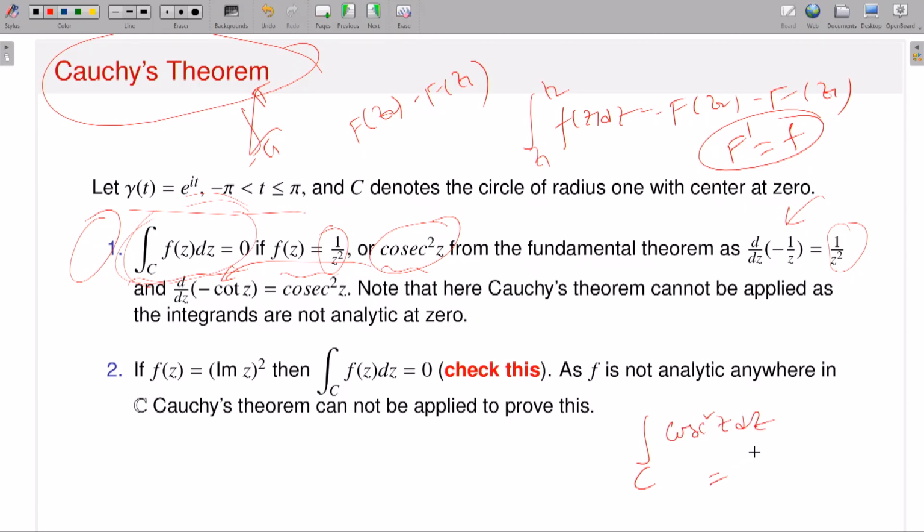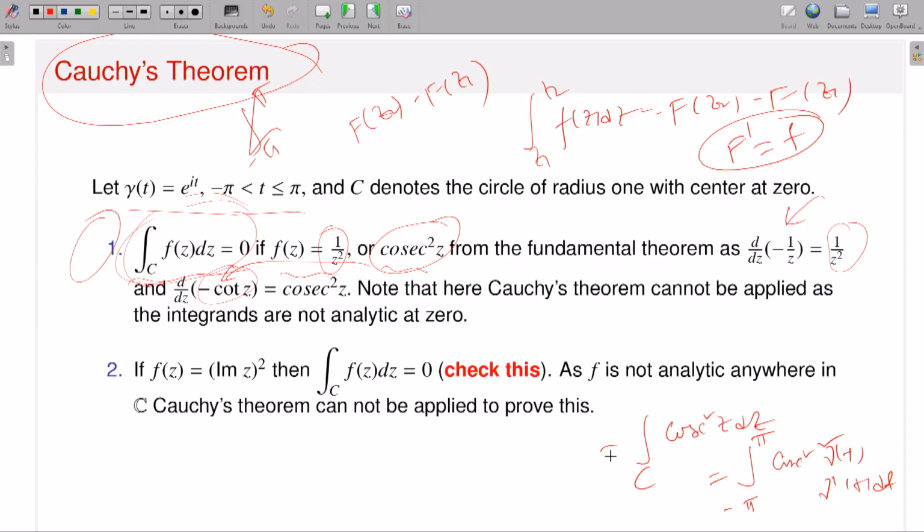By definition, this is nothing but the integral from minus pi to pi of cosec squared of gamma(t) times gamma prime(t) dt.